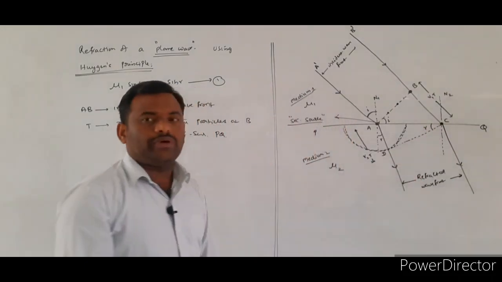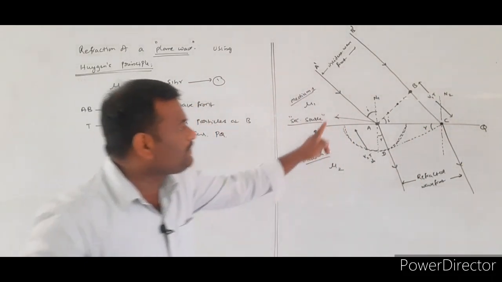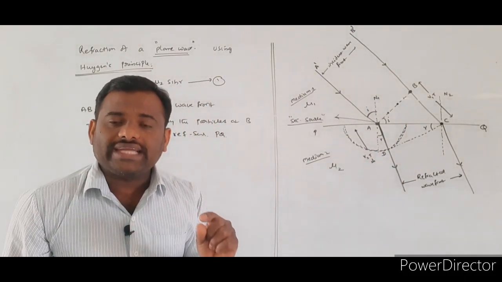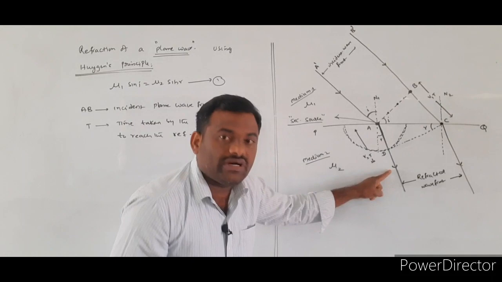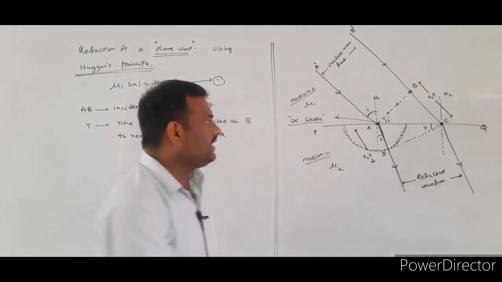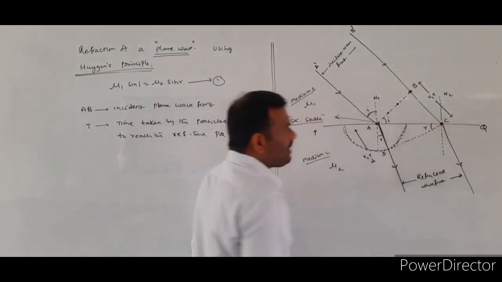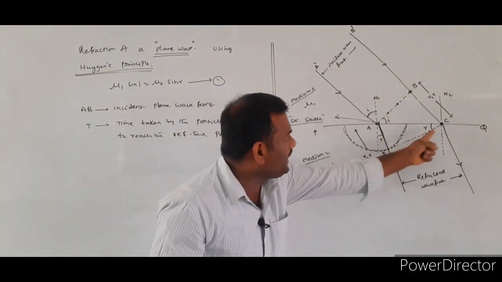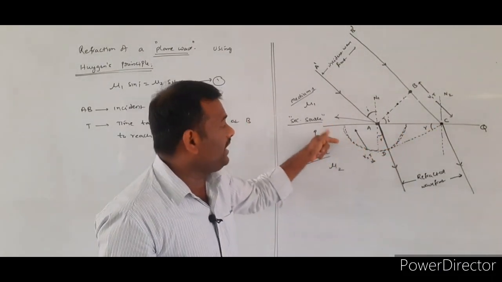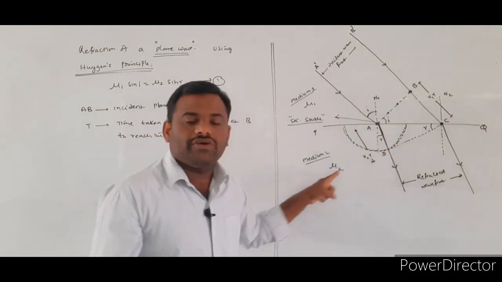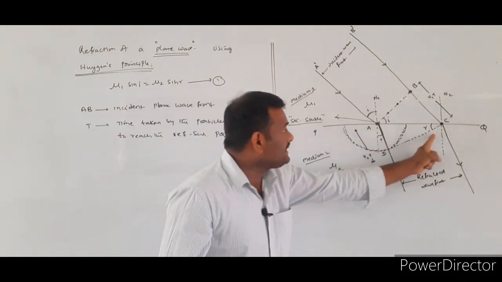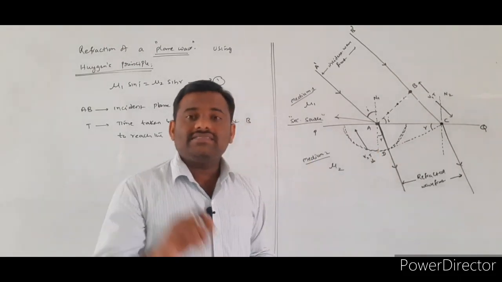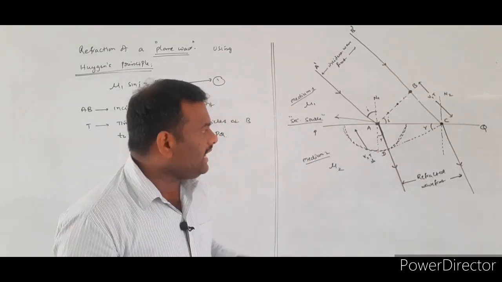The point source will be producing which type of wavefront? Spherical wavefront. This line will be indicating what? Refracted light ray. So from the point C onto the secondary wavefront, if you draw a tangent, that tangent will be representing the secondary wavefront.